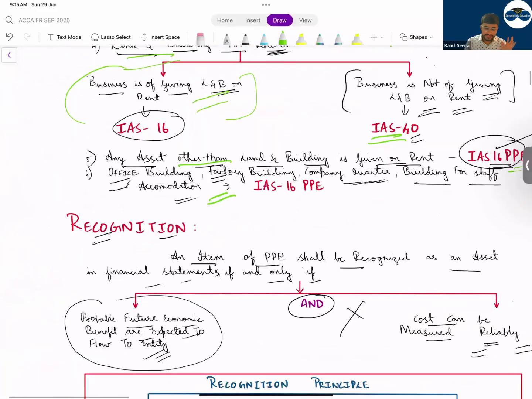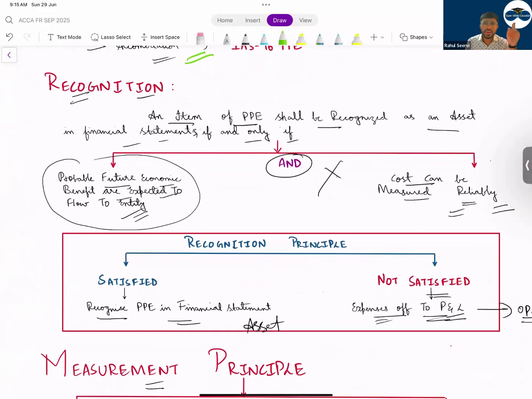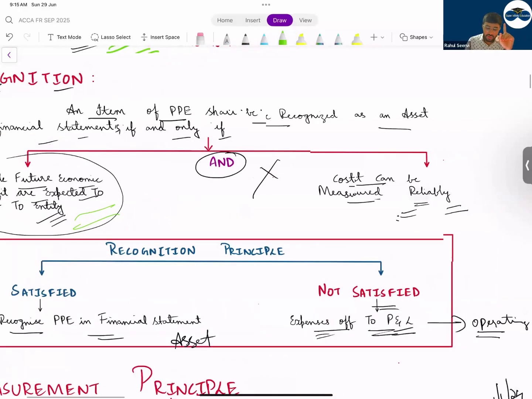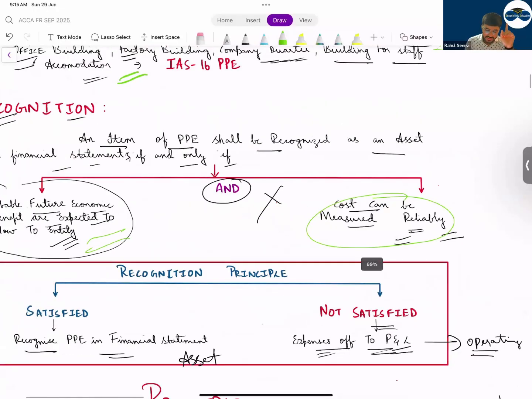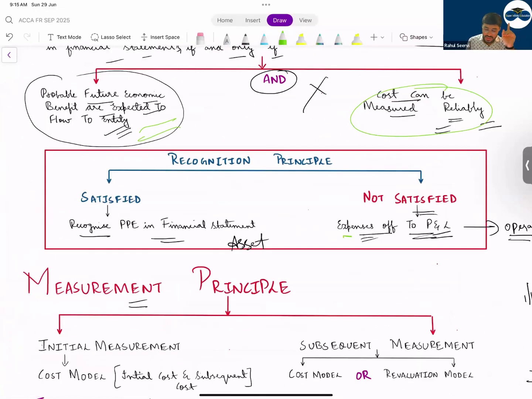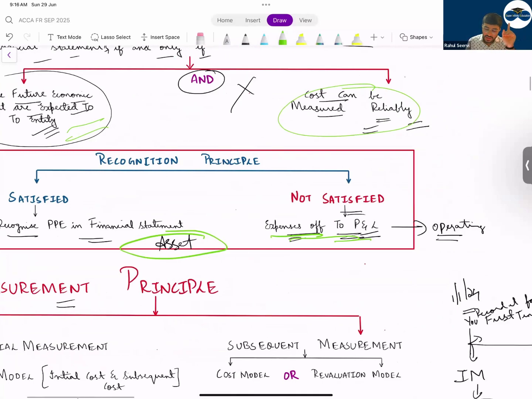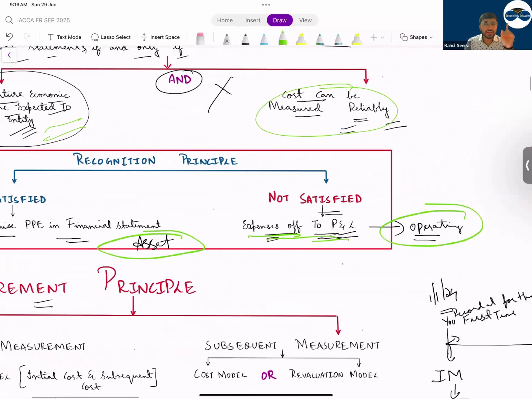Any doubts in the definition? I hope not. In recognition, what did we study? When will you recognize an asset? When future economic benefits are there and cost can be measured reliably. If the conditions are not satisfied, then what will you do? Expense it to P&L. If it is satisfied, record it as an asset. Under which category? Operating category.